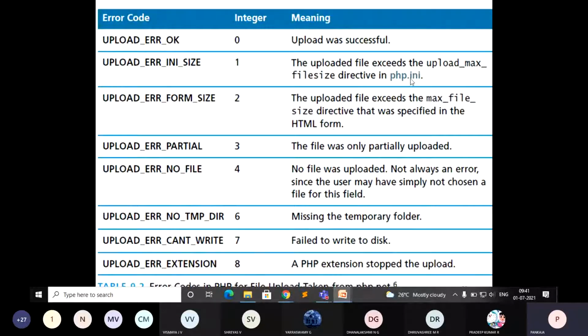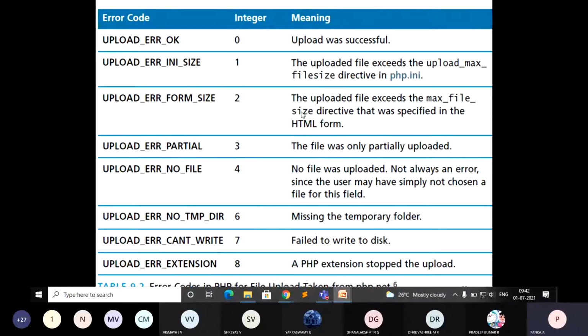Here you are comparing directly with a particular directive in php.ini. You compare the file size with the uploaded one, and if it is exceeding, you get the return value for error as 1. This is the file where you specify the max file size, how many bytes it should be.